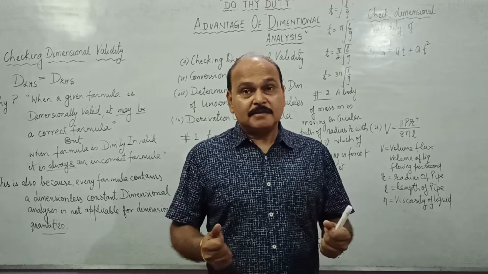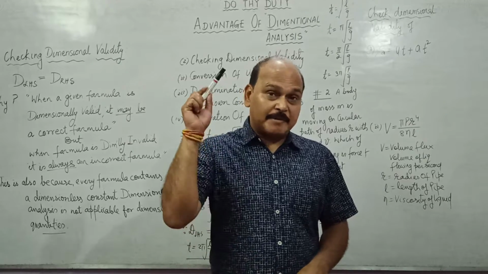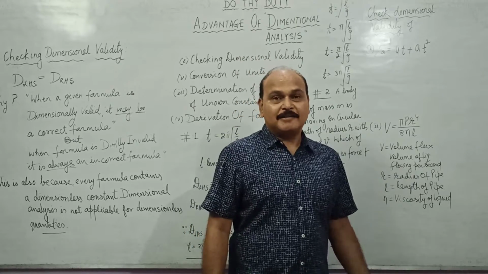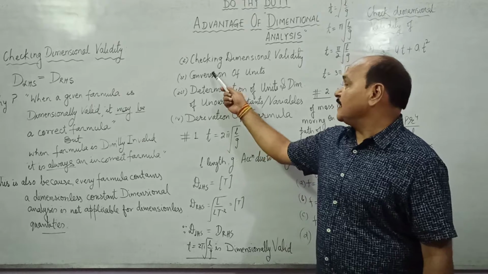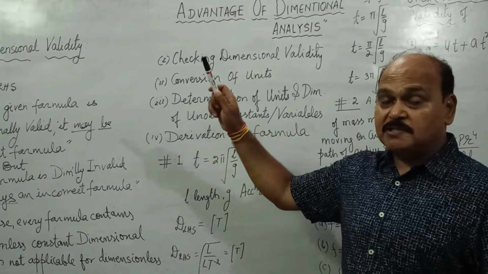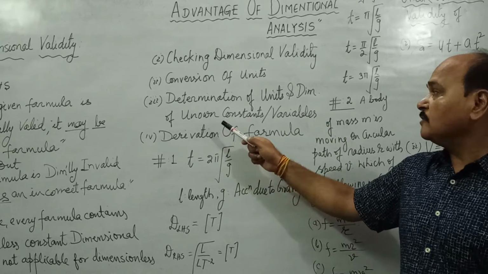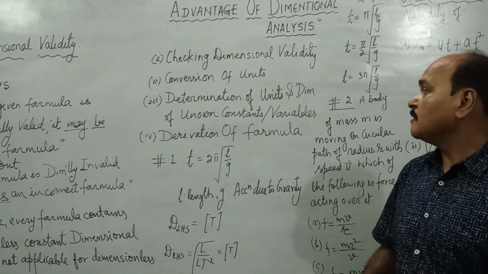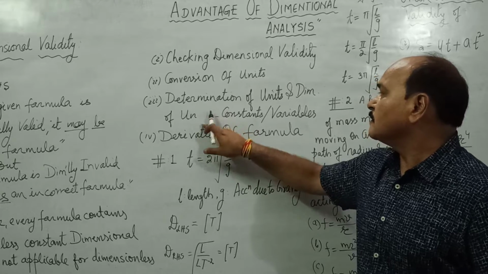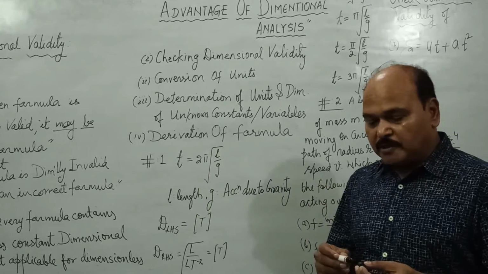Well, the answer is we write down the dimensions of various physical quantities simply because this dimensional analysis is associated with certain advantages, and these advantages are: checking dimensional validity, conversion of units from one system to another, determination of units and dimensions of unknown constants or variables, and finally, derivation of formula.